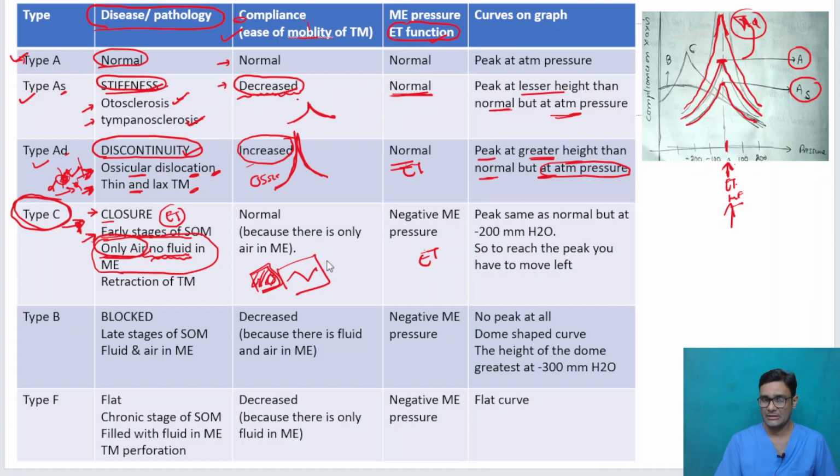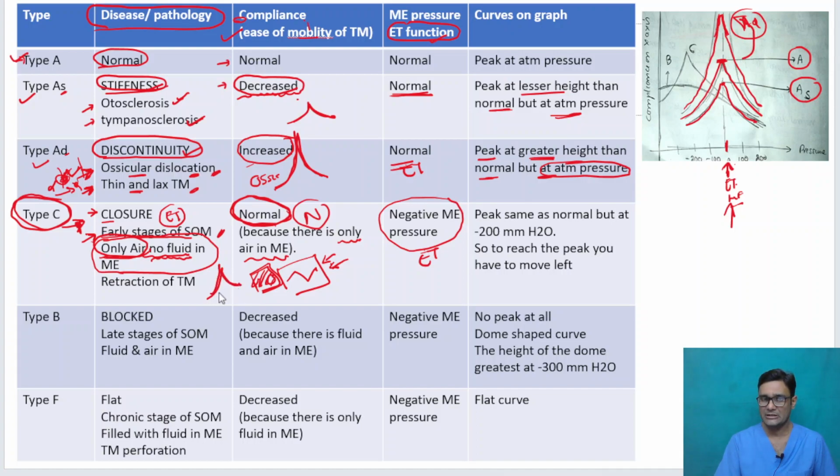There is always air in the middle ear. In here also there is air in the middle ear. Because there is air, the tympano-ossicular system's ease of mobility is normal. So it will not be decreased here, it is normal. Fluid has not yet started to collect. In the early stage of serous otitis media, the exact pathology is the blockade of the eustachian tube, so the negative middle ear pressure is there. So we will be able to get the peak.